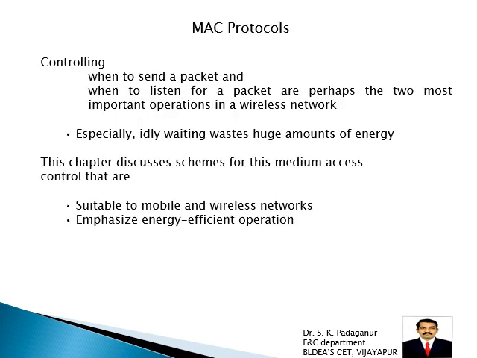Now after studying the physical layer, the important thing is MAC protocols, media access control protocol. What exactly is a MAC protocol? Controlling when to send a packet, when to listen for a packet, especially since idly waiting wastes a huge amount of energy. Okay, so this one is suitable for mobile as well as wireless networks, and emphasizes energy efficient operations.